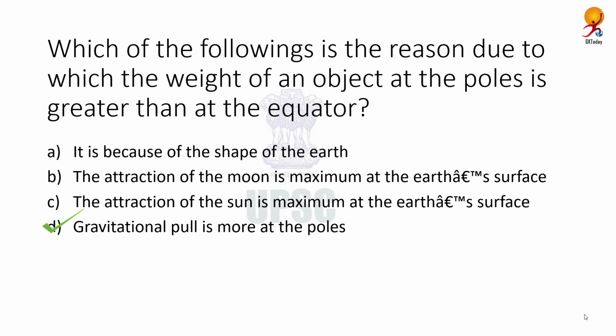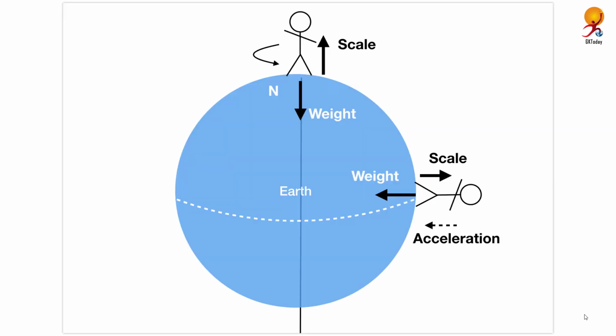Now the shape of the Earth is not perfectly spherical. That is why the radius at the equator is more. Thus, acceleration due to gravity is less at the equator. Now, the centrifugal force is opposite to whatever the acceleration direction is. Since forces are vectors and the resultant vector is minimum when the vectors are opposite to each other, which is common sense, right? If the forces are pulling in opposite directions, they will cancel each other out. Now, if the Earth rotated extremely fast, then the centrifugal force and the force due to gravity would have cancelled each other out at the equator.